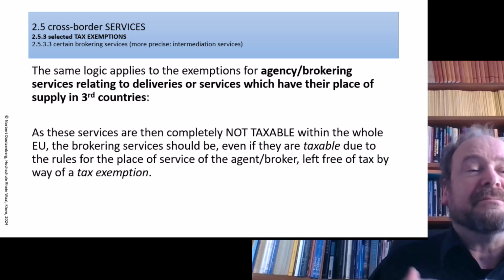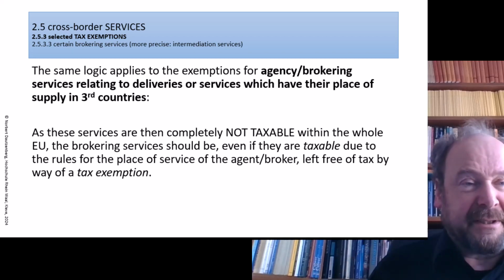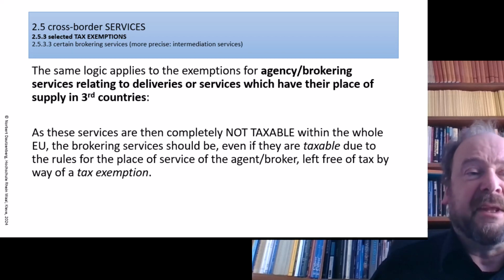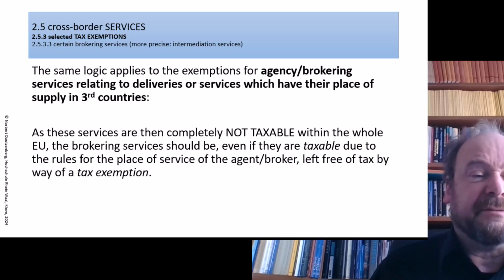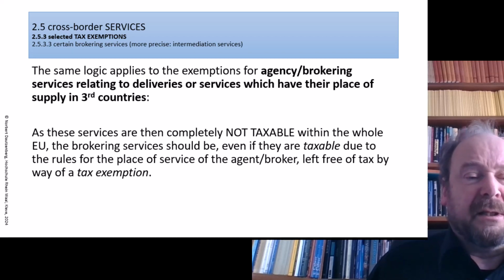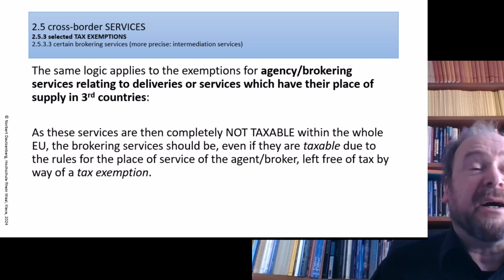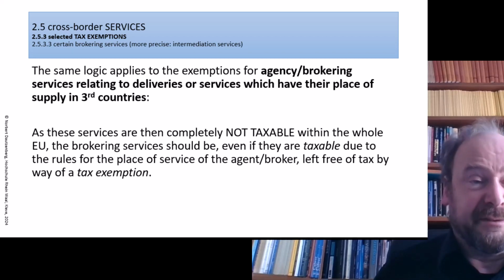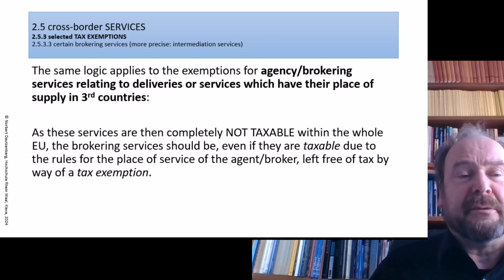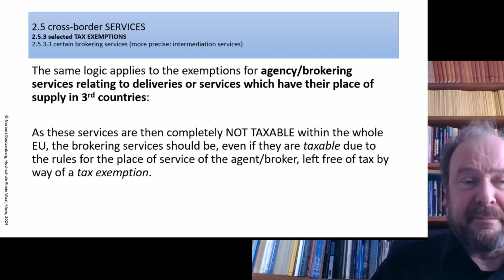So a delivery, whatever takes place here, would be completely free of EU tax. And then also the agent's fees should be free of any tax, apart from the risk that there could be a tax from that foreign third country. So that also serves to minimize the risk of a double taxation.